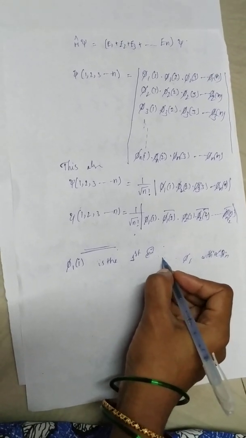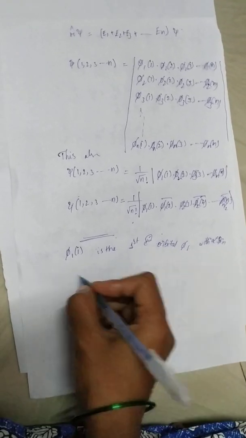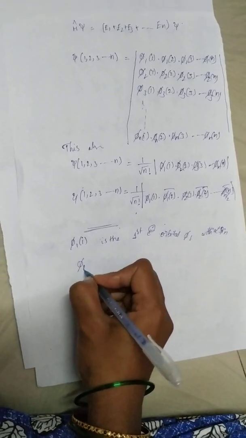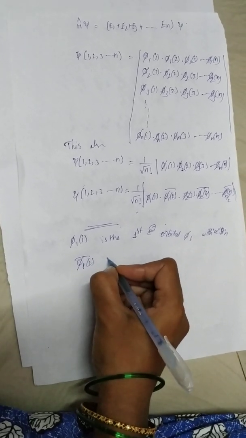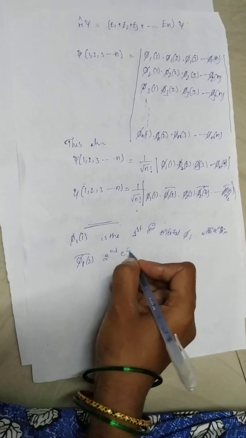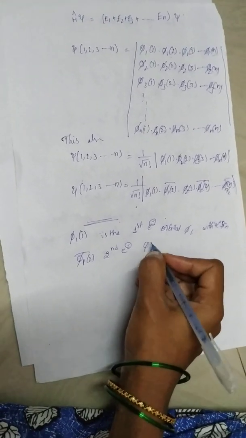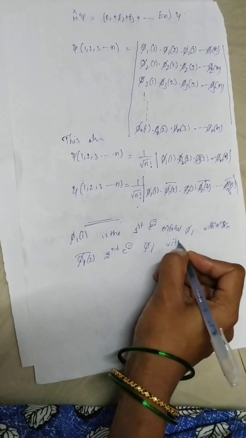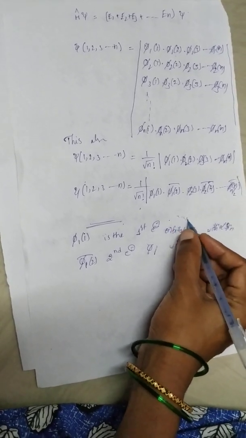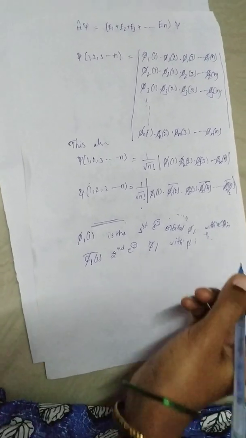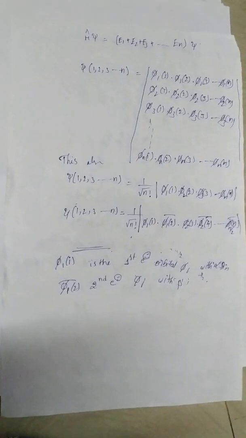Next, phi1 of 2 bar is the second electron, occupied by orbital phi1 with beta spin, which means one is plus half and the other is minus half, like that. So this is the wave mechanics for the many electron system.